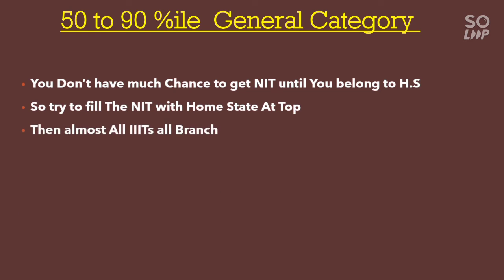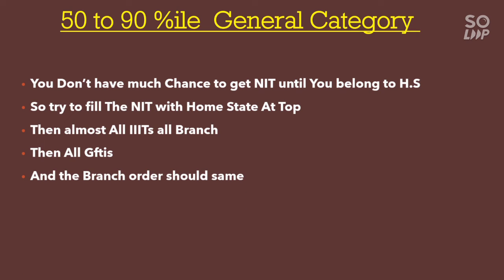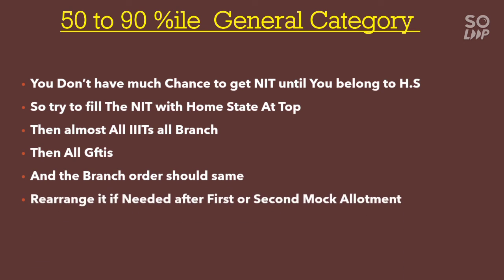Next, almost all the Triple ITs, all branches, and then all the GFTIs, and the branch order will remain the same as earlier. Rearrange it if needed after the first or second mock allotment. It means you have to check the mock allotment result properly so as to rearrange or refill the choices accordingly.